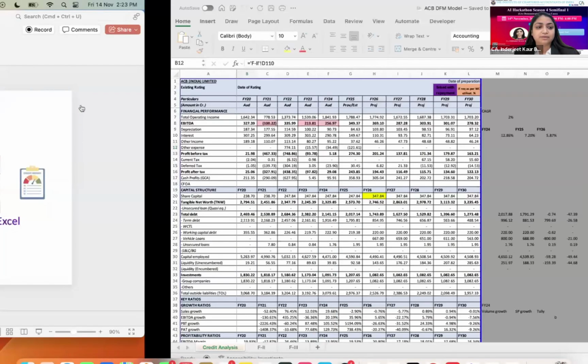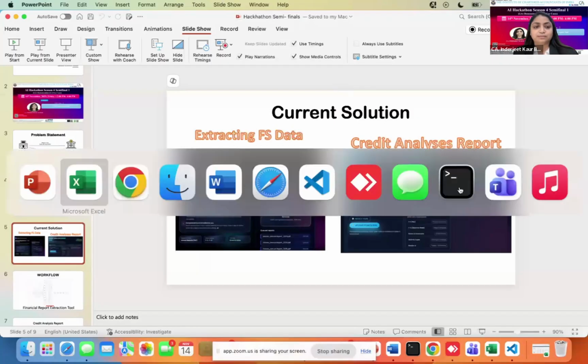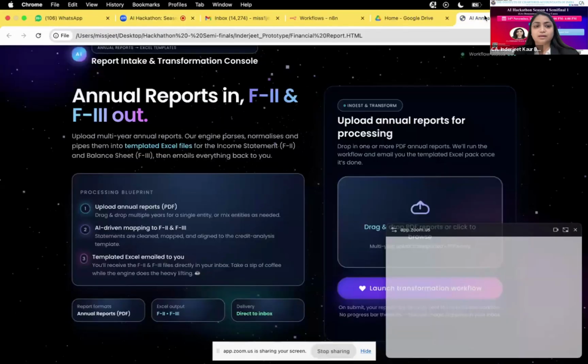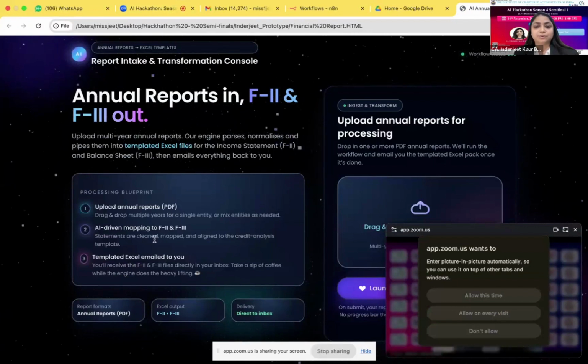And what I have done now is create a solution based on AI and RPA, which includes two tools. One is for extracting financial statement data, and one is for creating the credit analysis report. I'm just demonstrating my tools. This is the annual report extraction. What I was doing by copy pasting the data from the annual statements into F2 and F3,